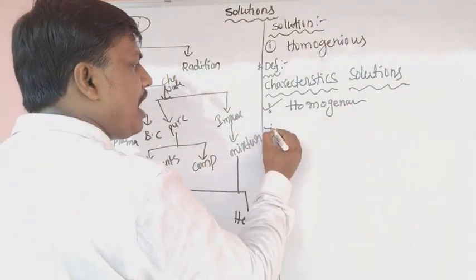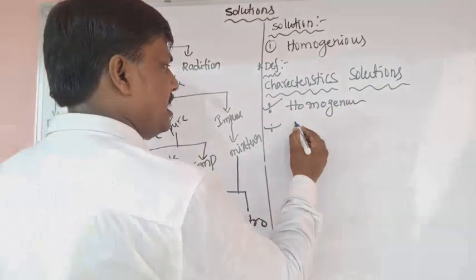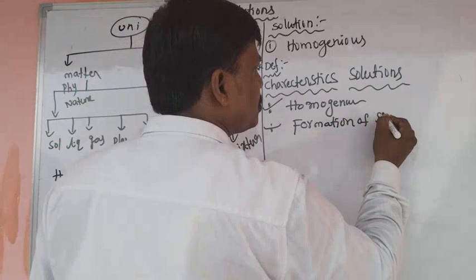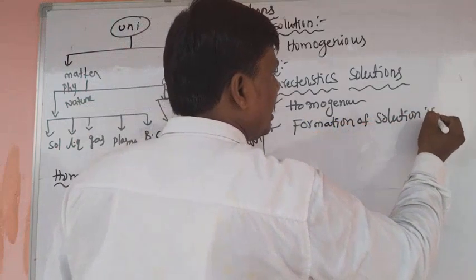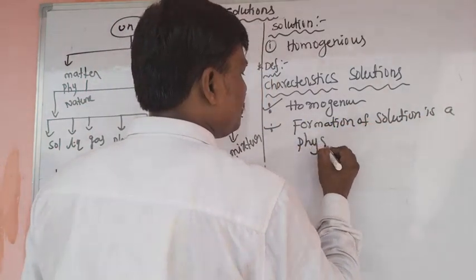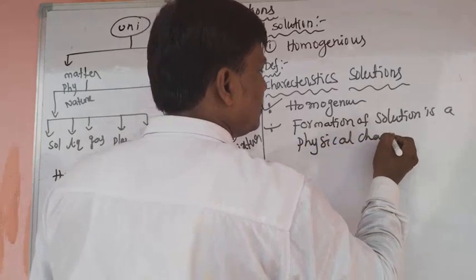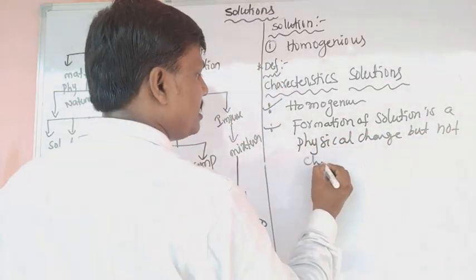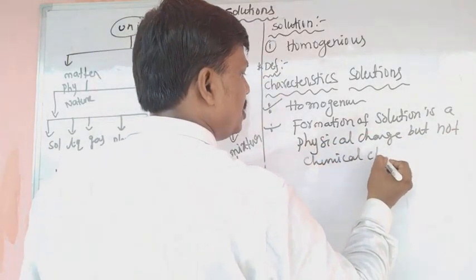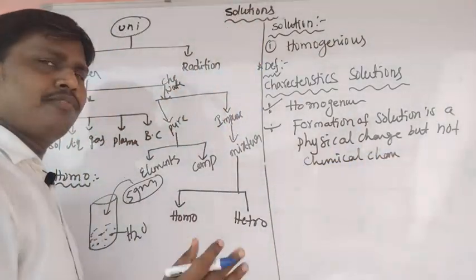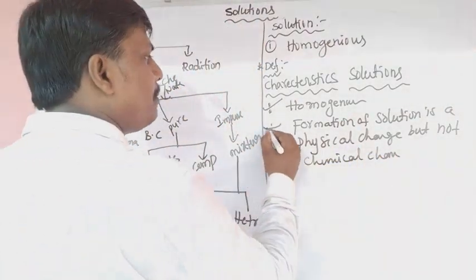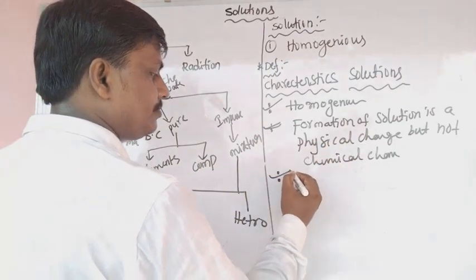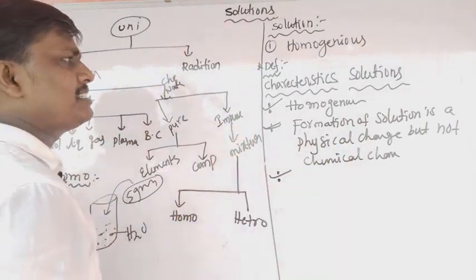Second, formation of a solution is a physical change, but not a chemical change. You know very well what a physical change is, what a chemical change is, and the difference between them. So formation of a solution is a physical change but not a chemical change. This is the second characteristic of the solution.